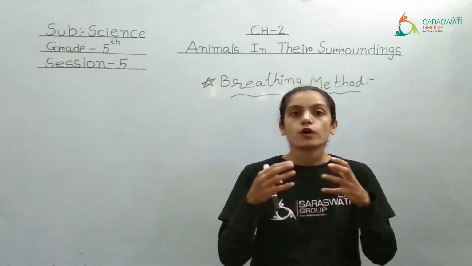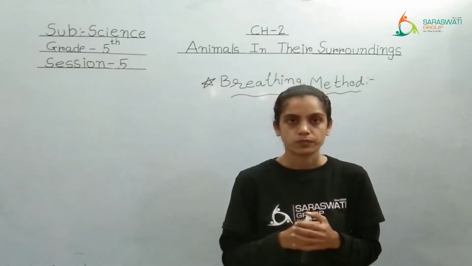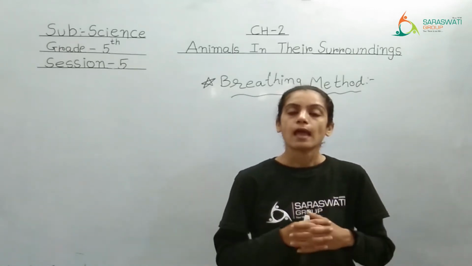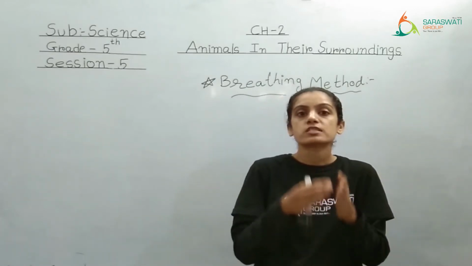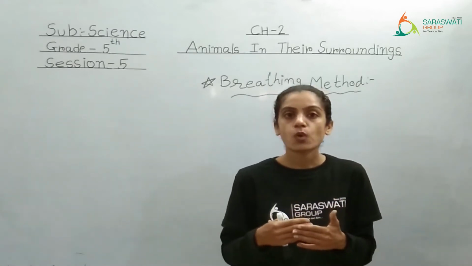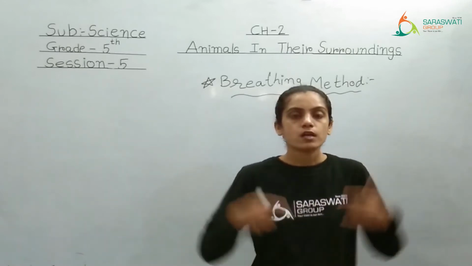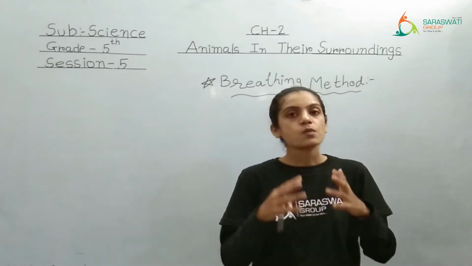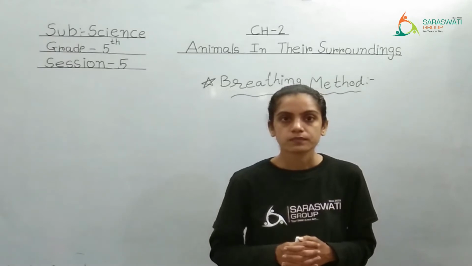Right? So in the lungs we have blood also, we have oxygen also. So these two things will get mixed with each other. And this oxygenated blood, that means the blood which has oxygen mixed in it, is considered as what? Oxygenated blood. So this oxygenated blood will circulate in the entire body and will supply the energy. Clear?